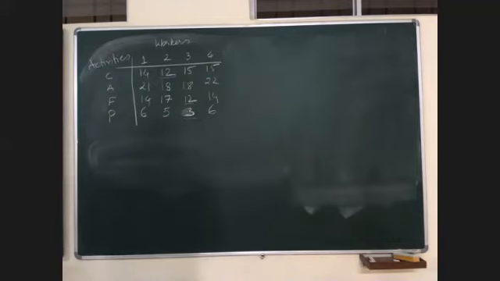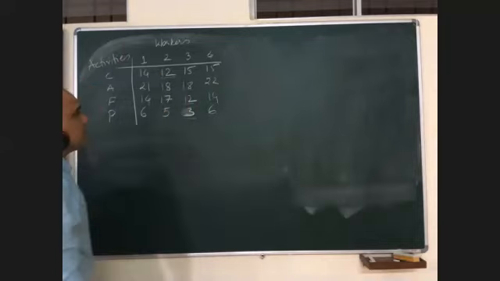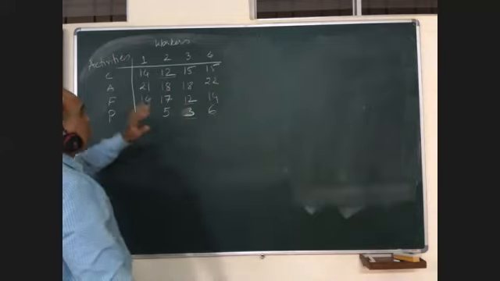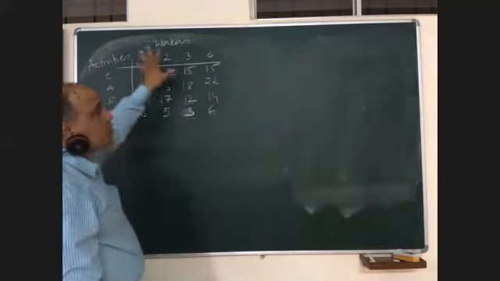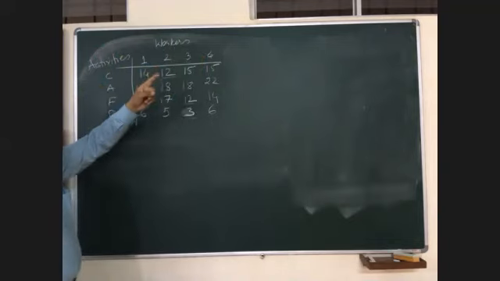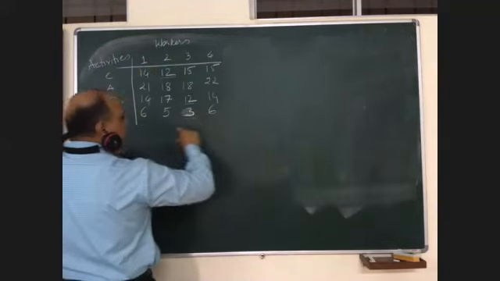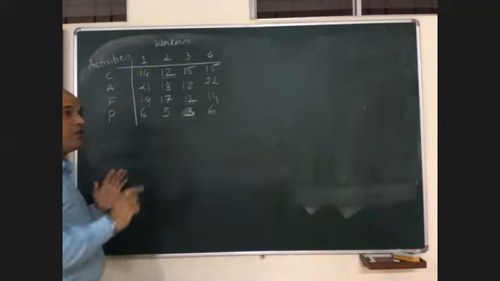Now, suppose, as Karan asked me, the given problem is for maximization. What will you do? Step 1, always check whether the number of rows and number of columns are equal or not. As in the case of transportation, where we checked whether the total of supply and total of demand are equal or not.